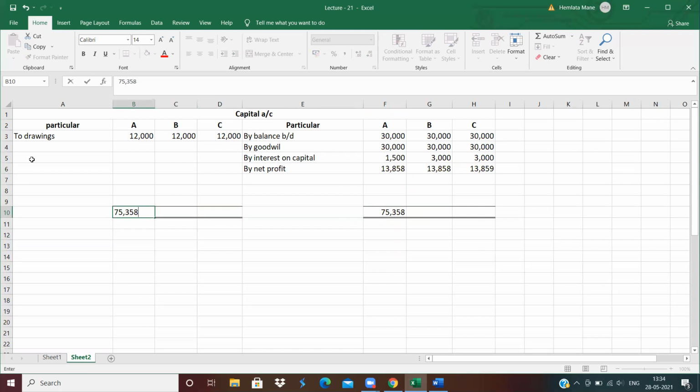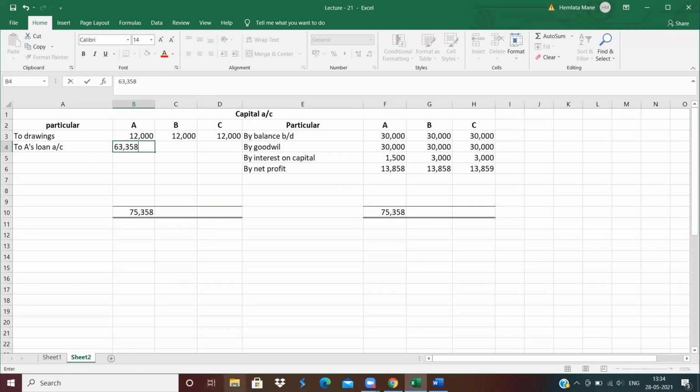And the difference transfer to his loan account, means to A's loan account. How much the balance? 63,358.